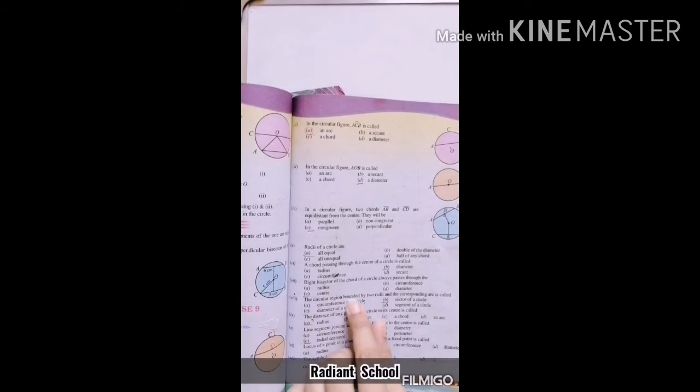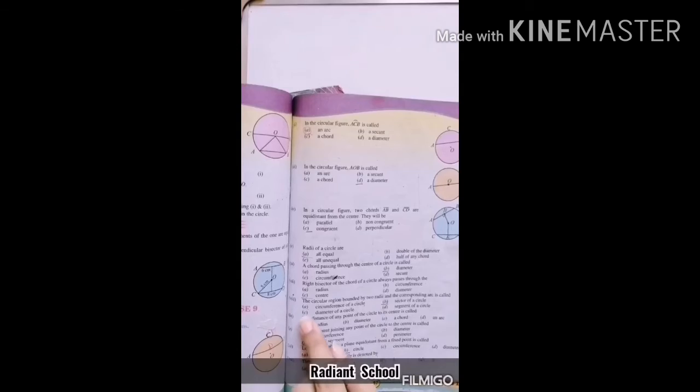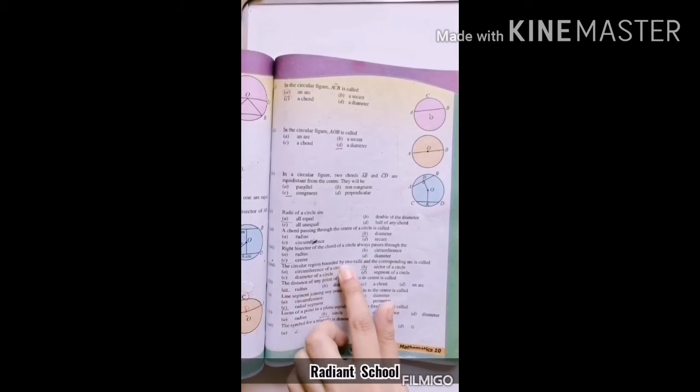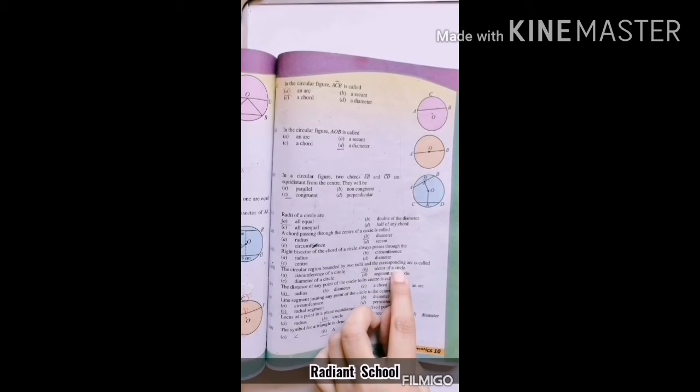The circular region bounded by two radii and the corresponding arc. If you remember the definitions, I have given the example of pizza as well. When you have two radii and the corresponding arc between them, that type of portion or circular region is said to be a sector of a circle.